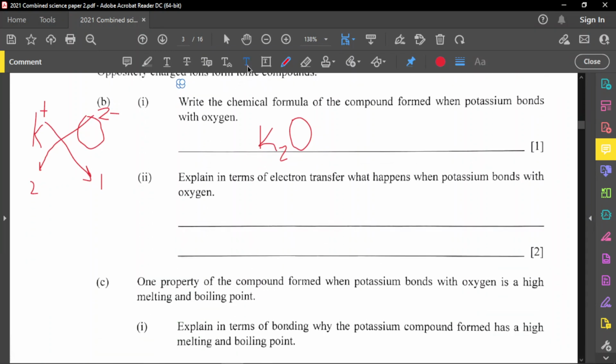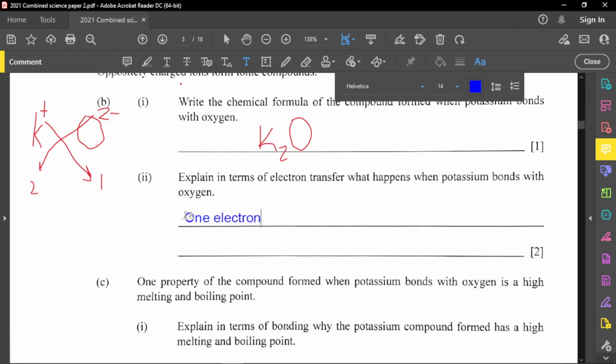When potassium bonds with oxygen, 1 electron, since there is only 1 electron in the outer shell of potassium, just a single electron, is transferred from each potassium atom, I'm going to say each because you have 2 potassium here, to fill the outer shell, which is the valence shell, of oxygen.